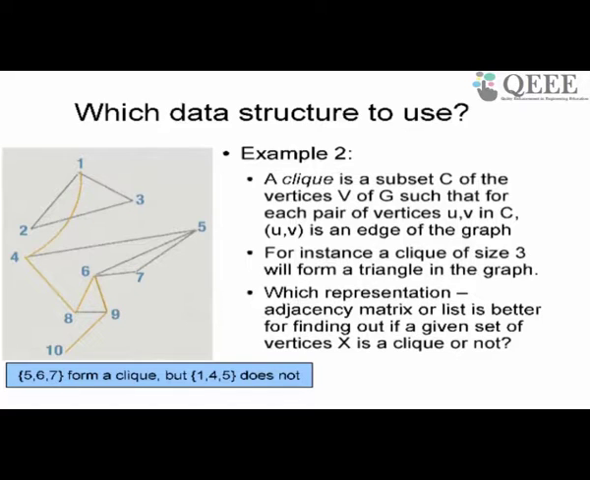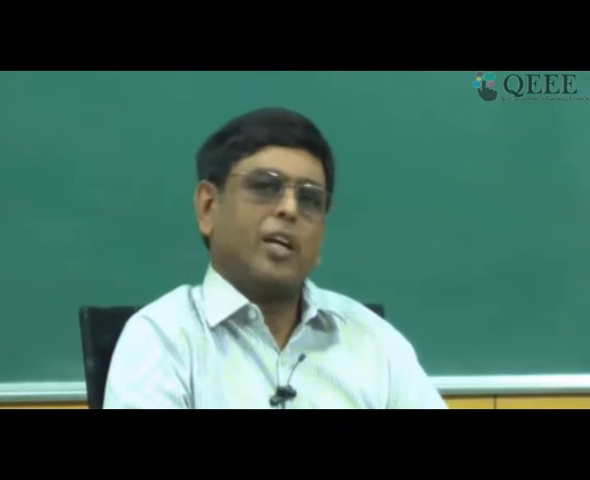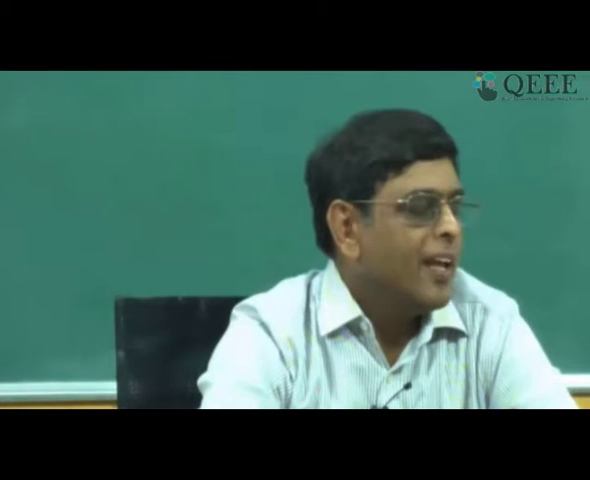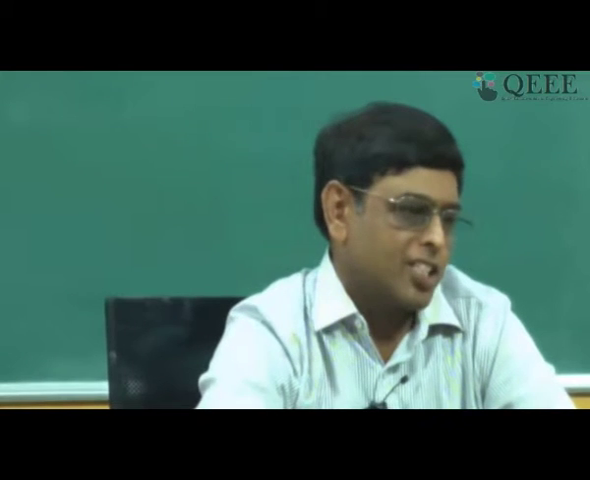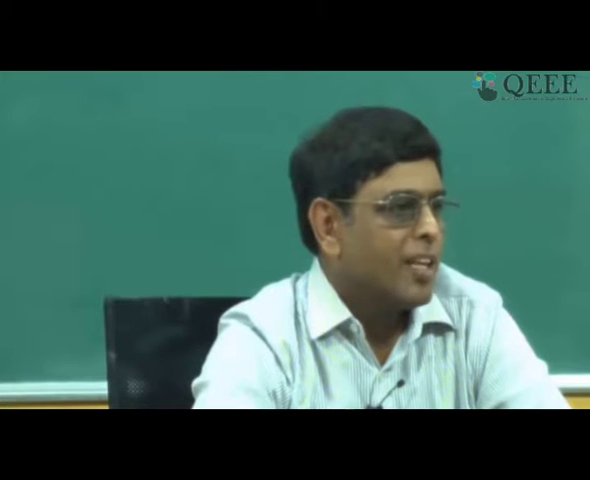Now if you want to find out whether a subset X is a clique or not, which representation would you use? Would you use an adjacency list or an adjacency matrix? Any of you can answer this question, so please raise hand and you can take the mic and answer. KNMU is saying matrix. Any of you think anything different from matrix?